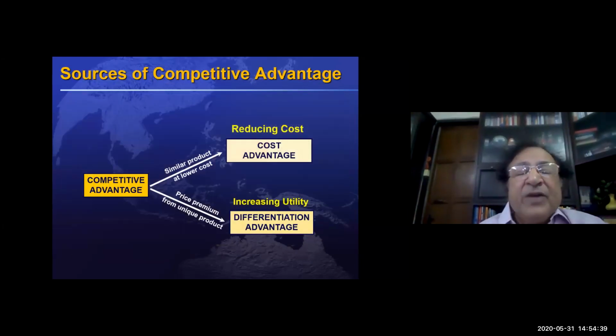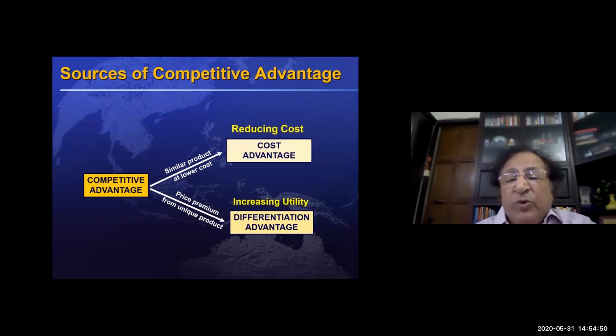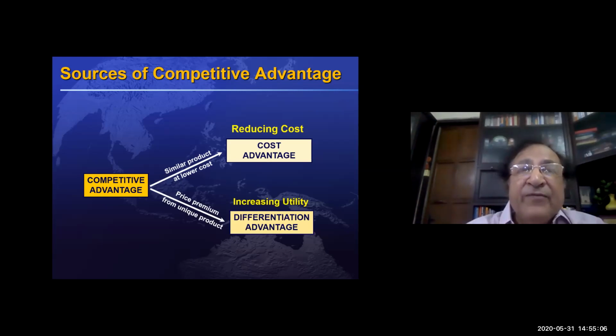Okay, so this example has given us some idea that if we want to have a competitive advantage, we should do two things. We should either reduce cost, that is, have a cost advantage, or we should increase utility, increase U. That means we should start making our products with additional features or style, or make them more attractive.